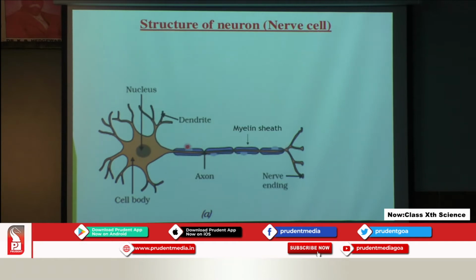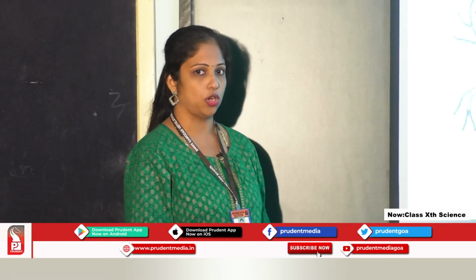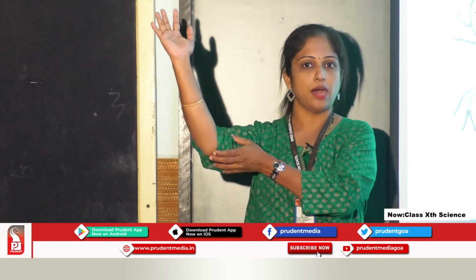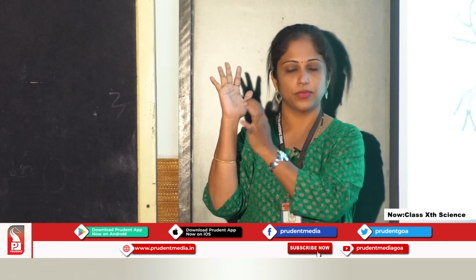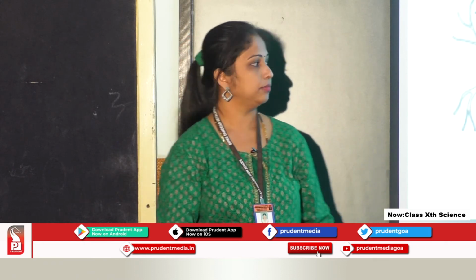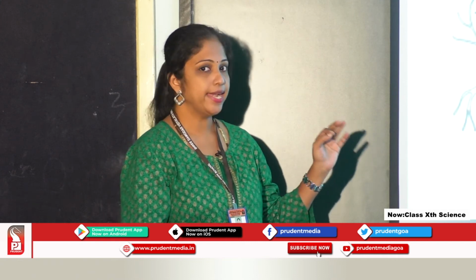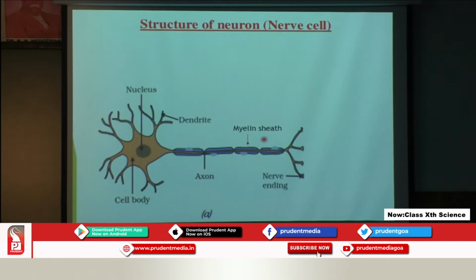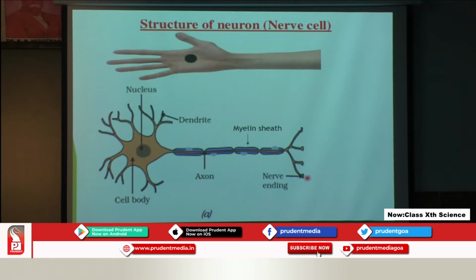That long branch arising from the cell body is called the axon. I can compare it with my arm, students. This is the cell body, dendrites and the axon, correct? Now we know the cell will end at some point, so the endings of this axon are called nerve endings. Simple, right?